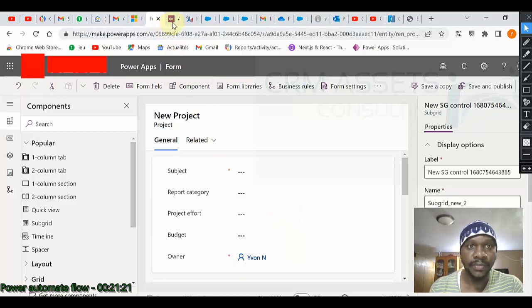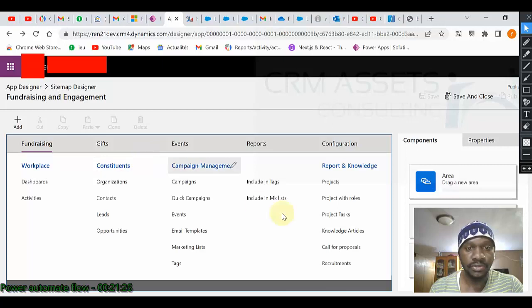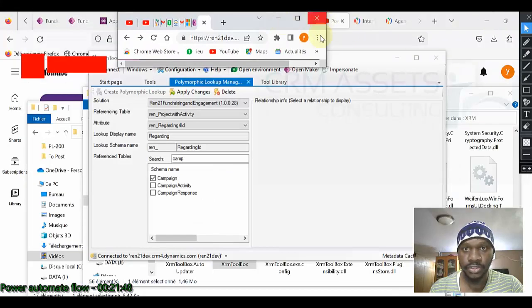Okay, no issue. Let us go on the site map to add it here. Component. Let me reduce it a little bit.